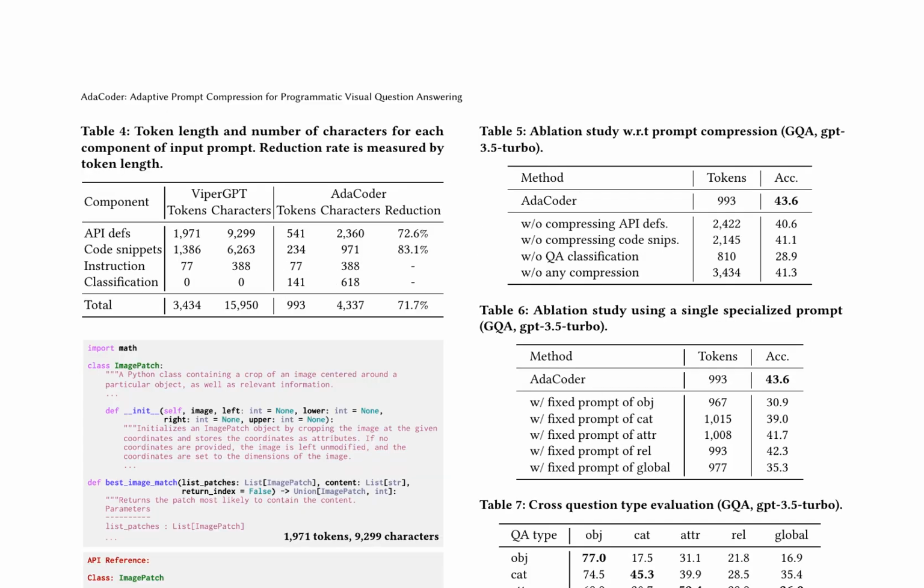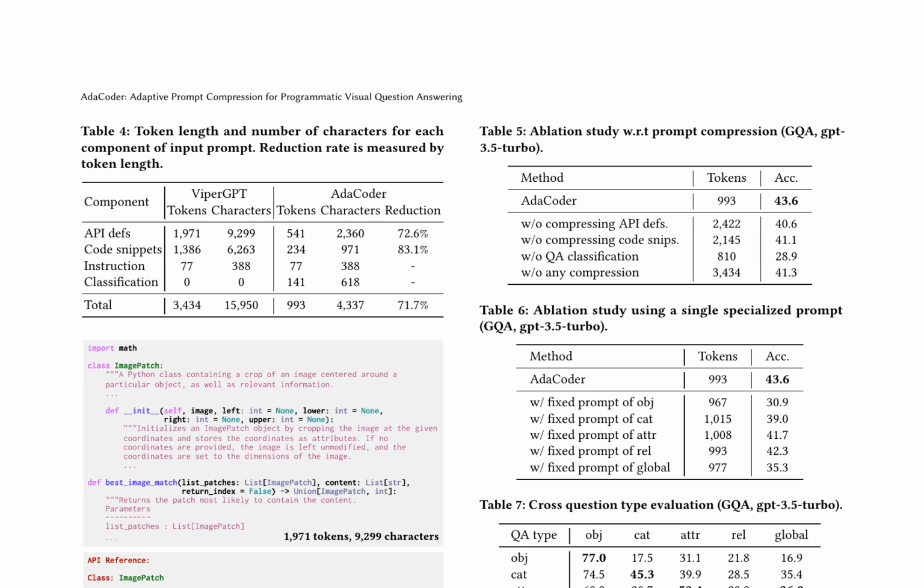AdaCoder is a groundbreaking approach to compressing input prompts for programmatic visual question answering tasks. By adapting prompts based on the specific question type, it significantly reduces the token length and number of characters in the input prompts. This method combines API definitions, code snippets, and instruction components to achieve this compression.